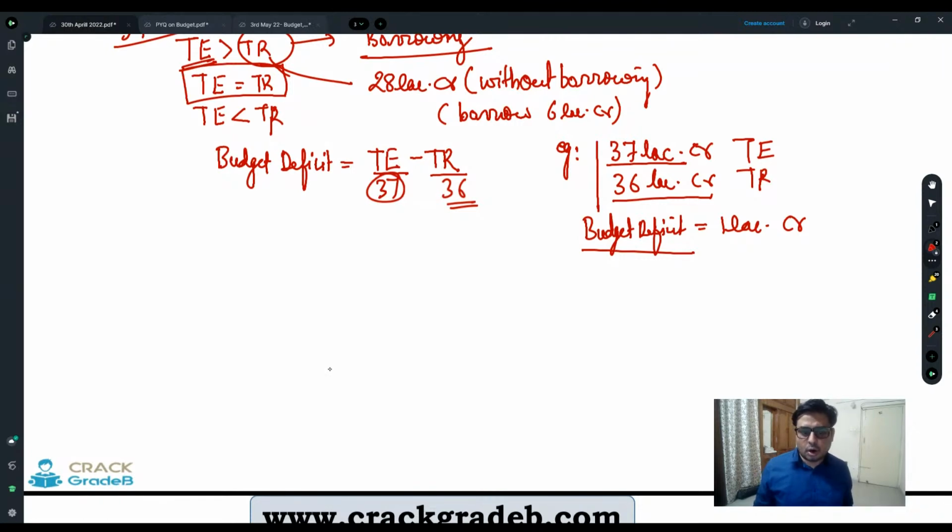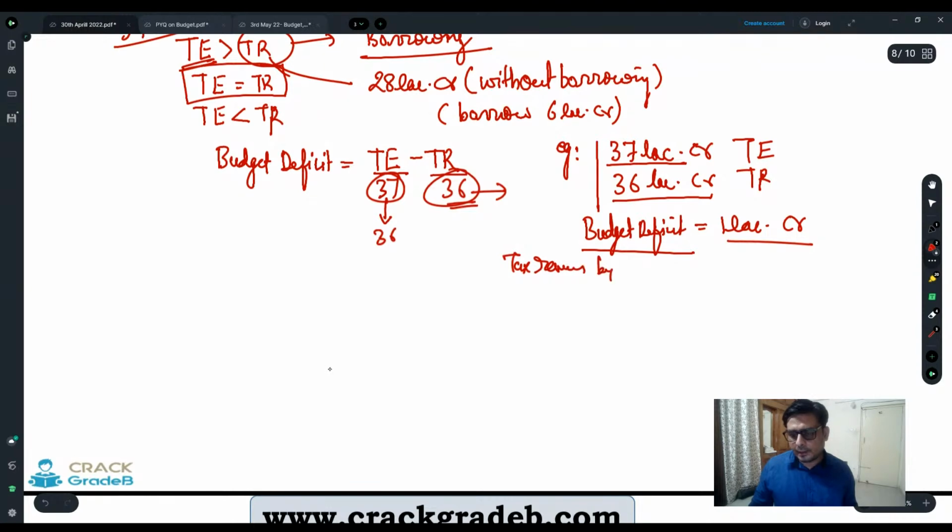Or if we are not able to generate those tax receipts, then we are going to reduce our expenditure by 1 lakh crore, right? So either the government is going to say one thing: right now you can see there is a deficit in our budget and that deficit is 1 lakh crores. But the government is having a very high hope to increase tax revenue by another 1 lakh crore, right?